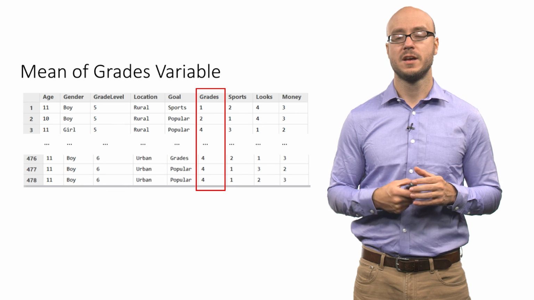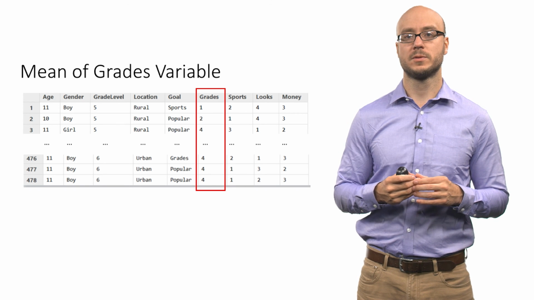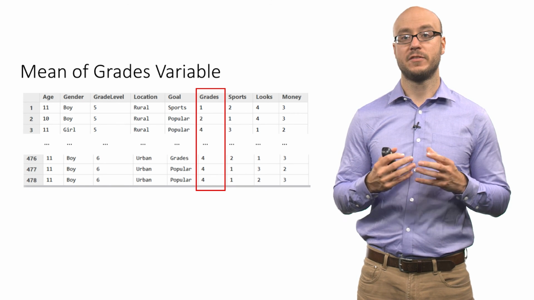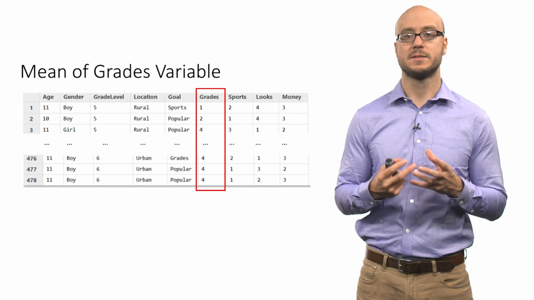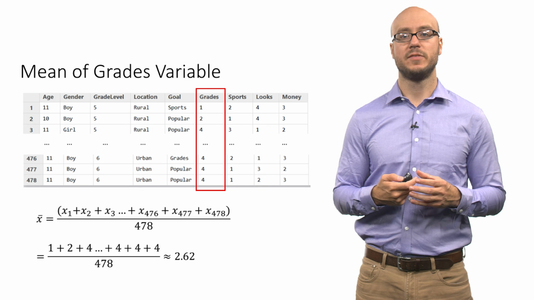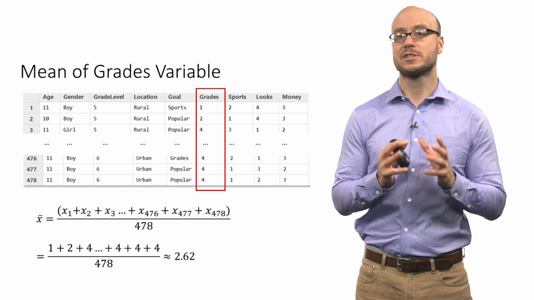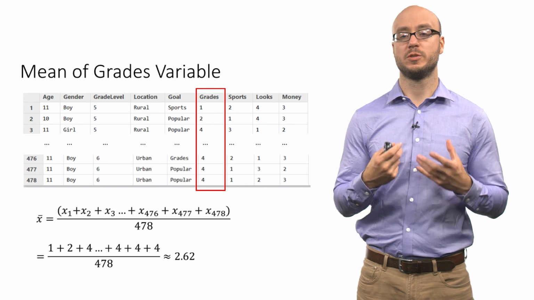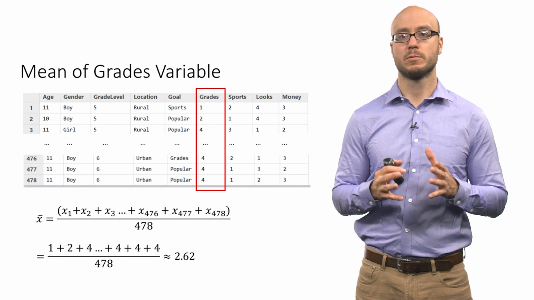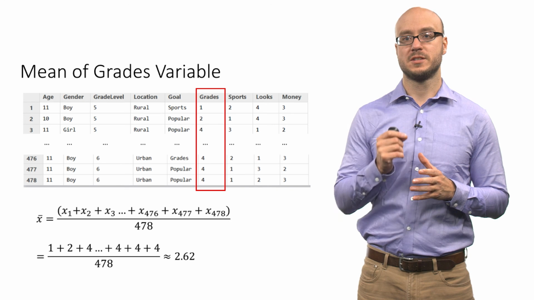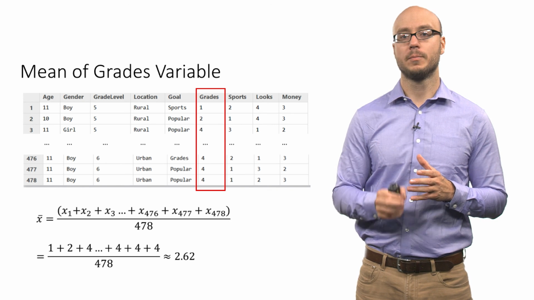So we're looking at these last 4 variables of this data set that have to do with the ranking of what kids think is what makes kids popular. So we have this grades variable, and we actually would use statistical software, but I show you the notation here just so that you know that when you use statistical software, you get the same result. All we're doing when we use statistical software is we're adding up all these values.